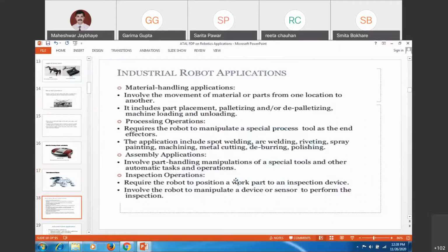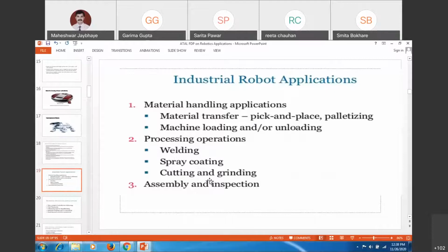So likewise, there are many applications: material handling applications, which involve the movement of materials, palletization, depalletization, processing of the jobs, assembly applications, inspection applications, which we have seen. So these are the variety of jobs which can be done. In CNC machines, mainly material transfer is happening, pick and place and palletization. In the early days, when it was being invented, these robots were used in assembly lines and material handling lines for loading and unloading applications. In the 70s, these robots were being used mainly for pick and place and palletization applications.